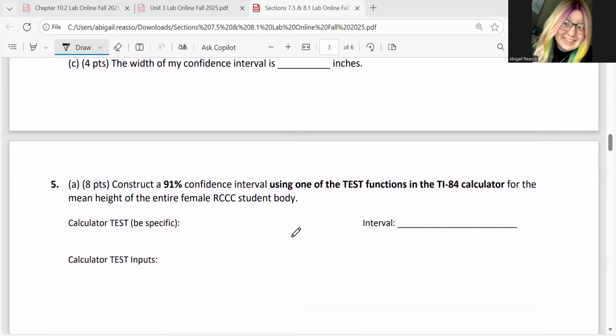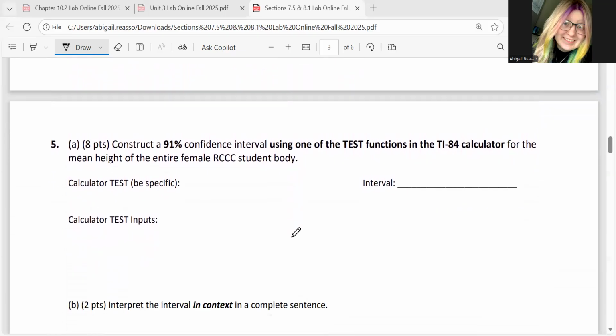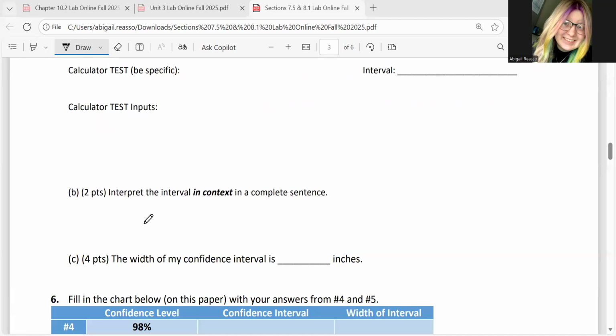For number 5, we're doing something similar, except we're going to use one of the test functions in our calculator. So again, the number here might not be this, just keep that in mind. So you're going to say which function you used in the stat test, and then list the inputs that you type into the calculator. You'll put your answer here for your interval, do your interpretation, and then calculate the width of that interval.